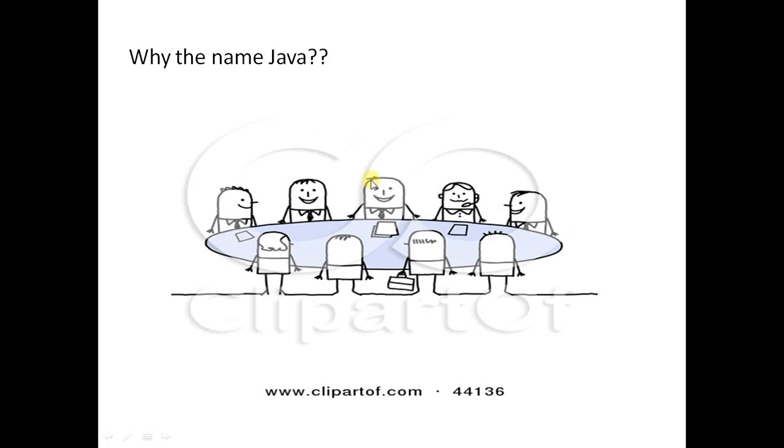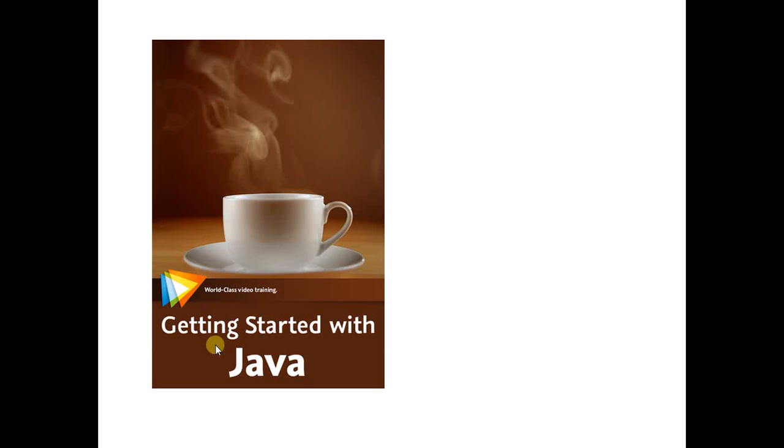In this cartoon, James Gosling and his team members went to a restaurant. They ordered a cup of coffee in order to refresh themselves, and the coffee they drank gave them a good refreshment.